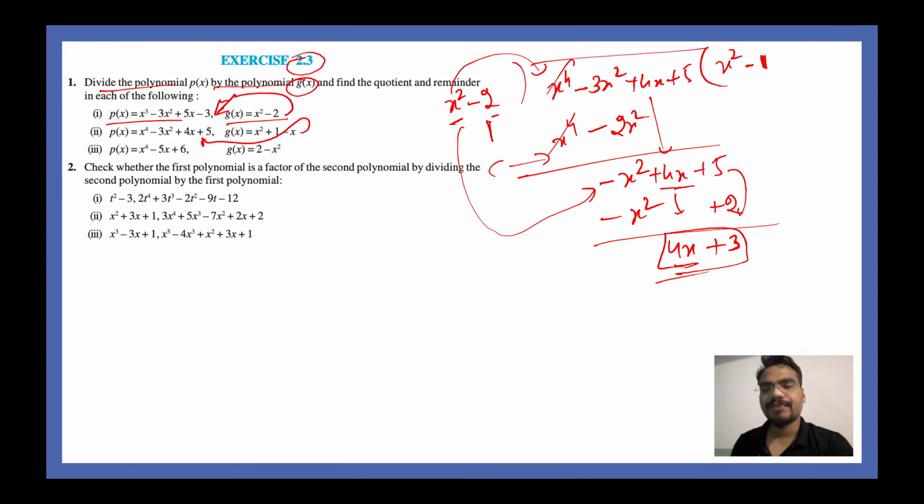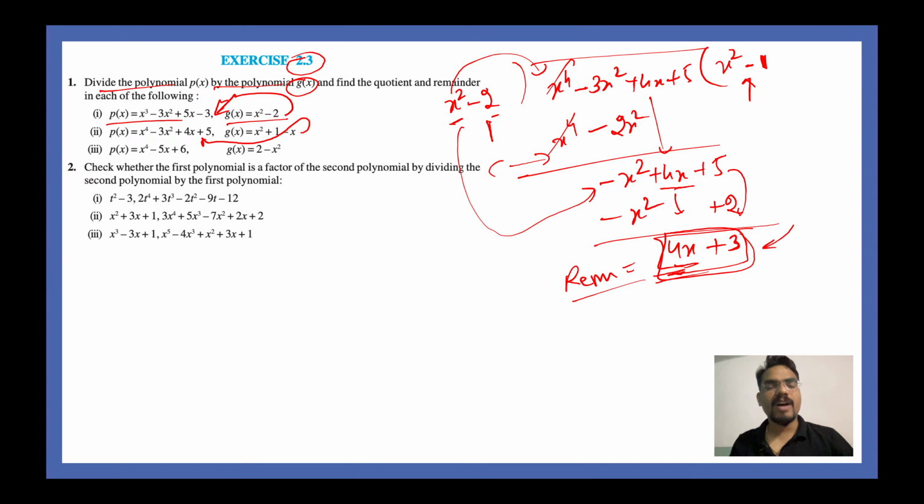Yes or a no guys? Quickly let me know in the chat box. Yes. 4x plus 3, right? No need to further solve this because you won't be able to do it. So your remainder is 4x plus 3. This is your remainder. And your quotient is x square minus 1. Very nice.